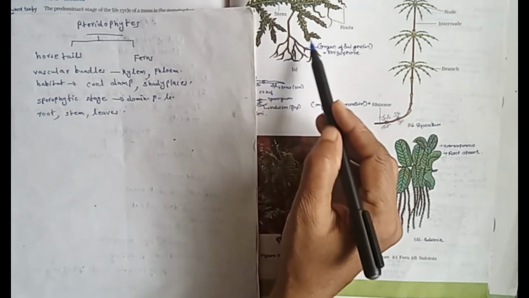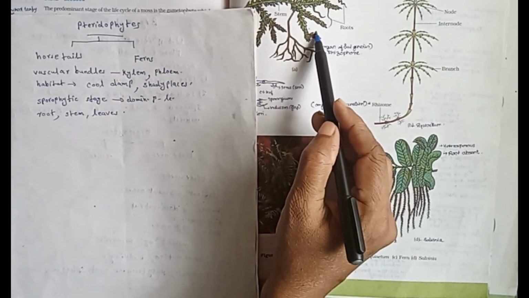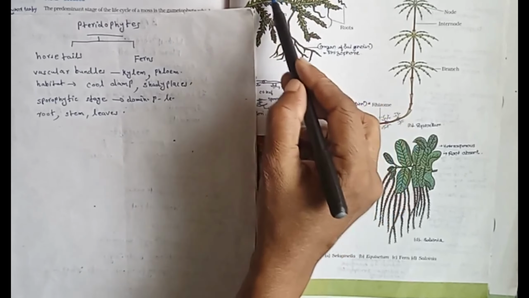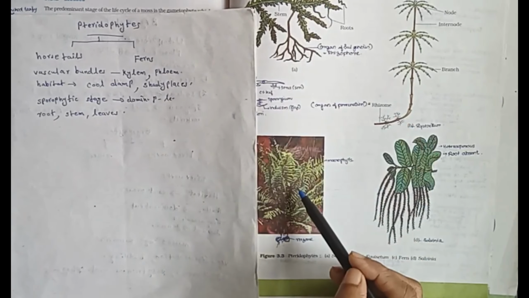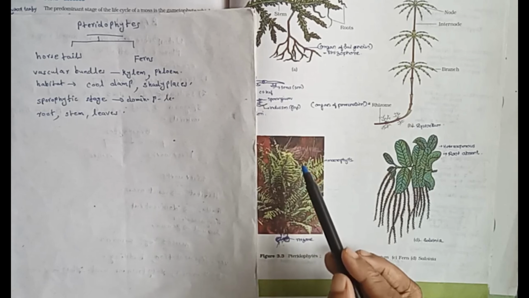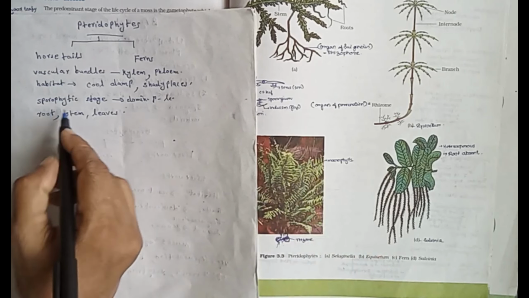This is the picture of Selaginella. Small microphylls are the leaves. In ferns, the leaves are known as macrophylls, large leaves.